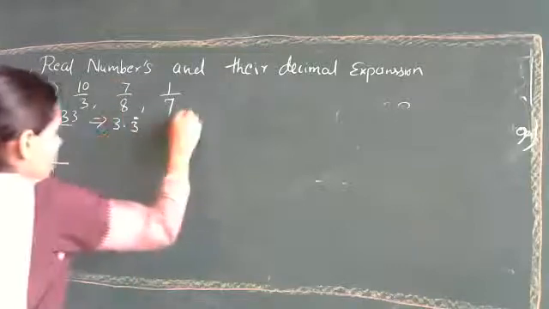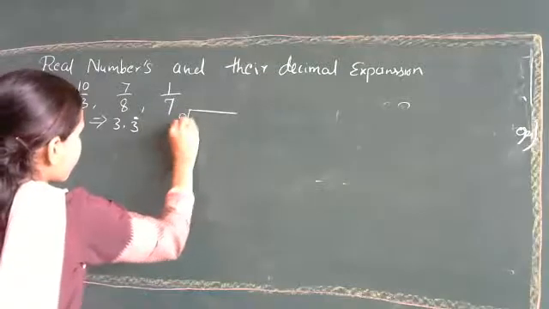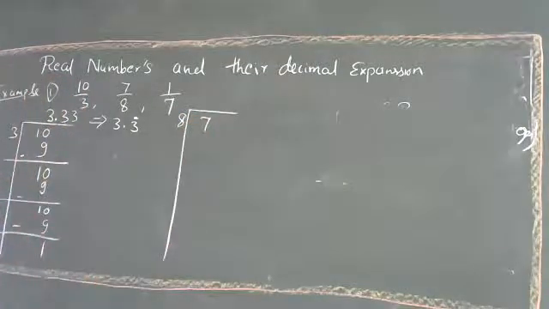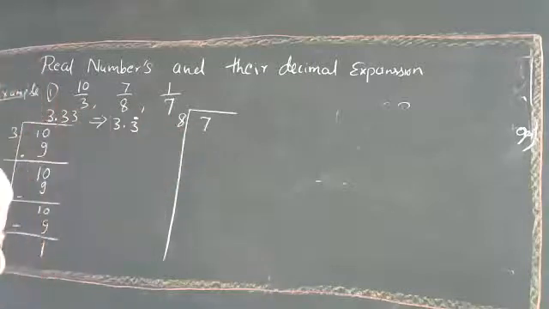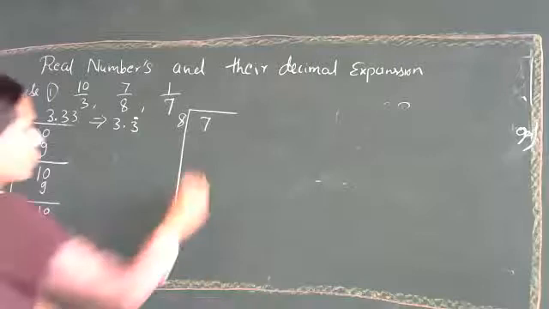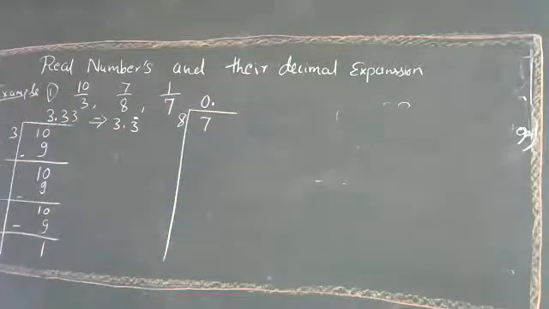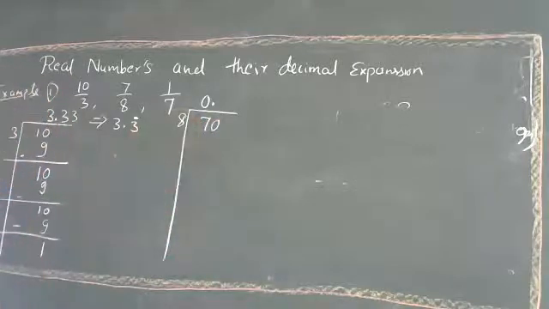Now let's see this one, 7 upon 8. To divide it, first of all, we have a smaller number as the dividend. So what we have to do first, at the starting point only, is take a decimal point, right? Yes or no? Were you all there or asleep? Yes. Then we will get a 0.